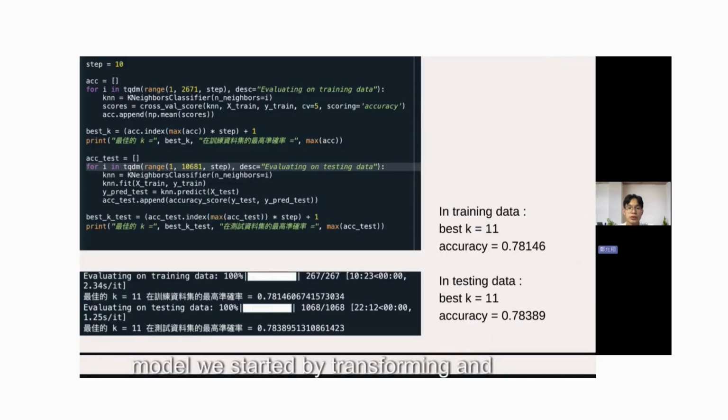In our KNN model, we started by transforming and standardizing the data to get better performance. We use label encoder to turn categorical features like outbreak area, gender, and whether the case was imported into numbers. For features with many categories like the year of onset, the city and infection location, we use one-hot encoding to create binary variables to keep things independent. Next, we standardize the age feature using standard scaler so that all features are on the same scale, which is crucial for KNN since it relies on distance calculations.